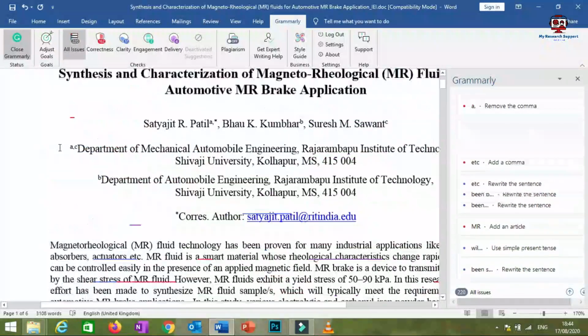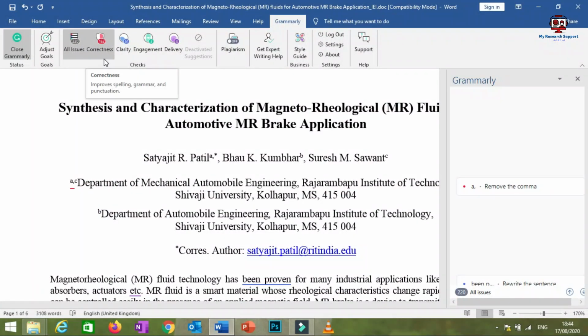So in this way, by using these 4 options, correctness, clarity, engagement and delivery, you will be able to correct your manuscript, and this accuracy level is really great. Even though, as you can see here, I have written this manuscript very carefully, you will still find around 220 mistakes. 6 mistakes are already cleared, so 220 mistakes are there. This will really help us improve our manuscript or thesis from the grammatical mistakes point of view.